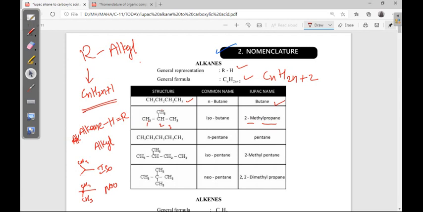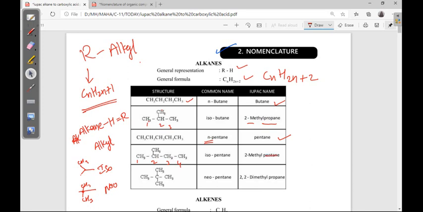You can see n-pentane and isobutane, it's over. Next, if it is normal without branches, that is represented by small n. N for normal means there are no branches. In IUPAC, it is just pentane. Next, you give the numbering here, 1 2 3 4. How to give the numbering? Already we learned the lowest locant rule, so left to right numbering is correct. 2-methyl, and the total long chain is 4, 1 2 3 4, 2-methylbutane.